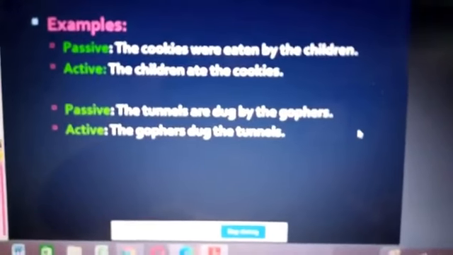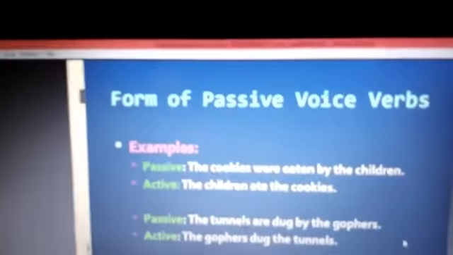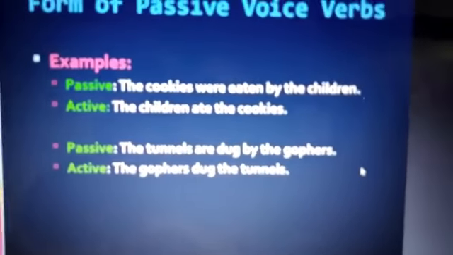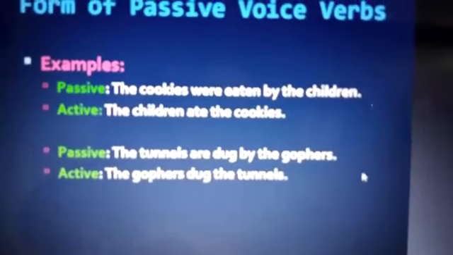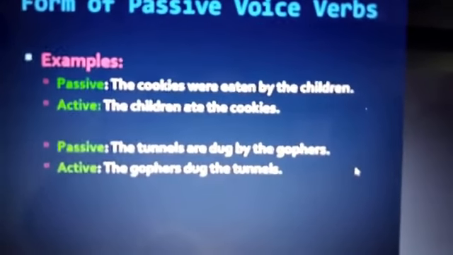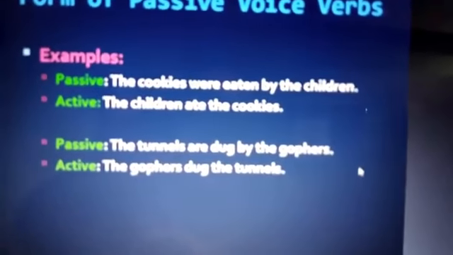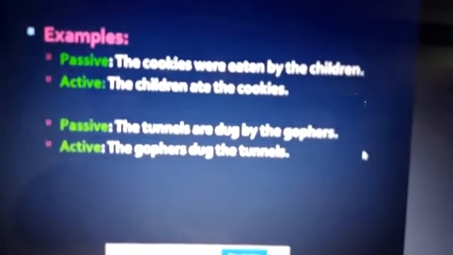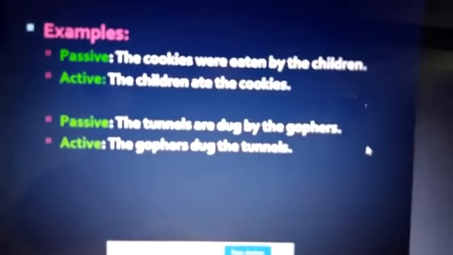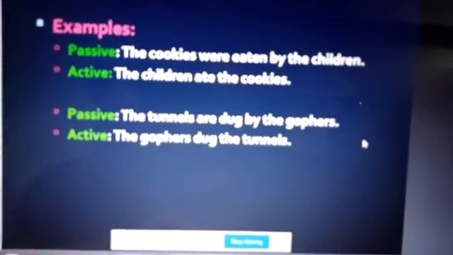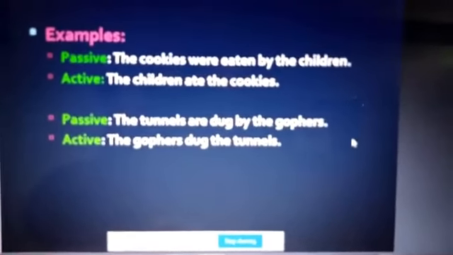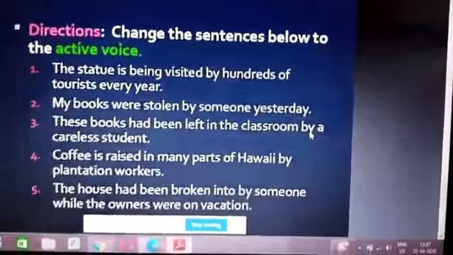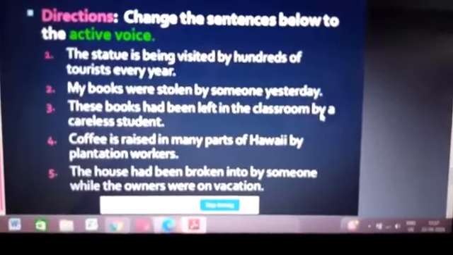We'll see the active voice first in the next one. The gophers dug the tunnels. The tunnels were dug by the gophers. The tunnels is the object of the active but subject of the passive. So looking at the structure of passive voice, subject is the tunnels followed by be form were followed by the past participle of dig, that is dug, and by the gophers, that is the complement of the sentence, that which completes. Directions: Change the sentences below to active voice.